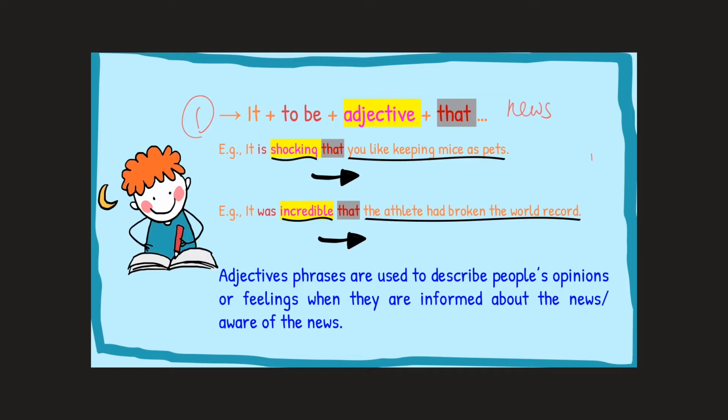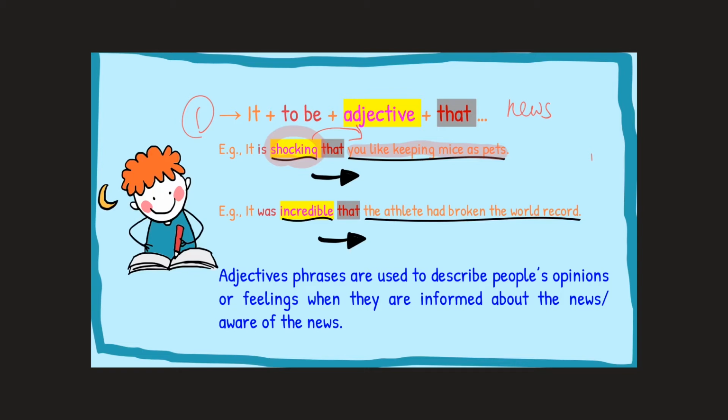Let's take a look at the example. First example, it is shocking that you like keeping mice as pets. When you're informed of the news that you like keeping mice as pets, alright, how do you feel? You feel that it is shocking to be aware of the news, to know about the news, okay? So it is shocking that you like keeping mice as pets. Or you can say it is surprising. Rather than shocking, it is surprising that you like keeping mice as pets.